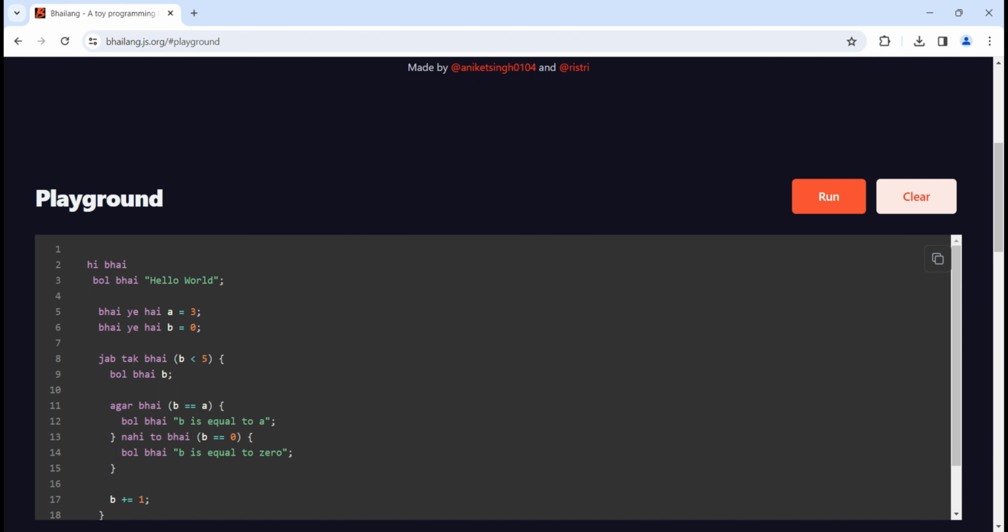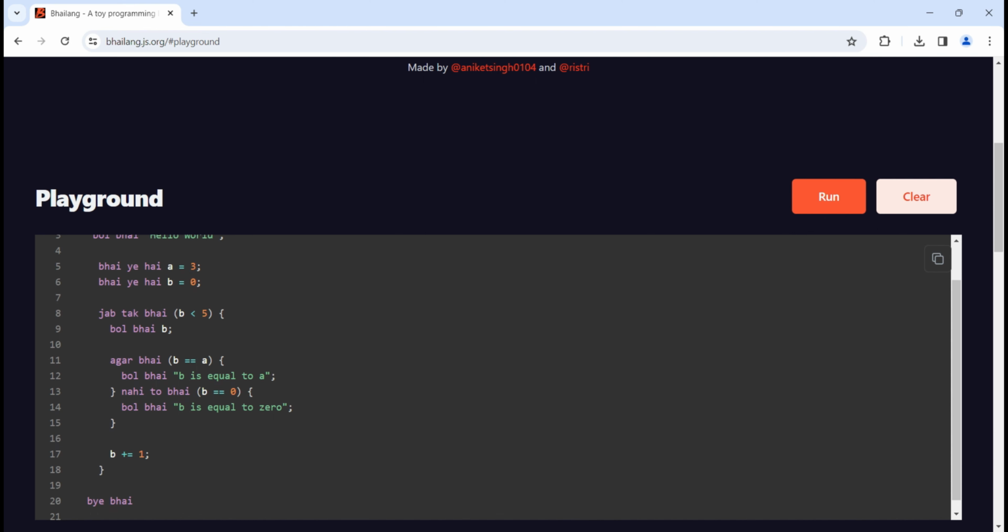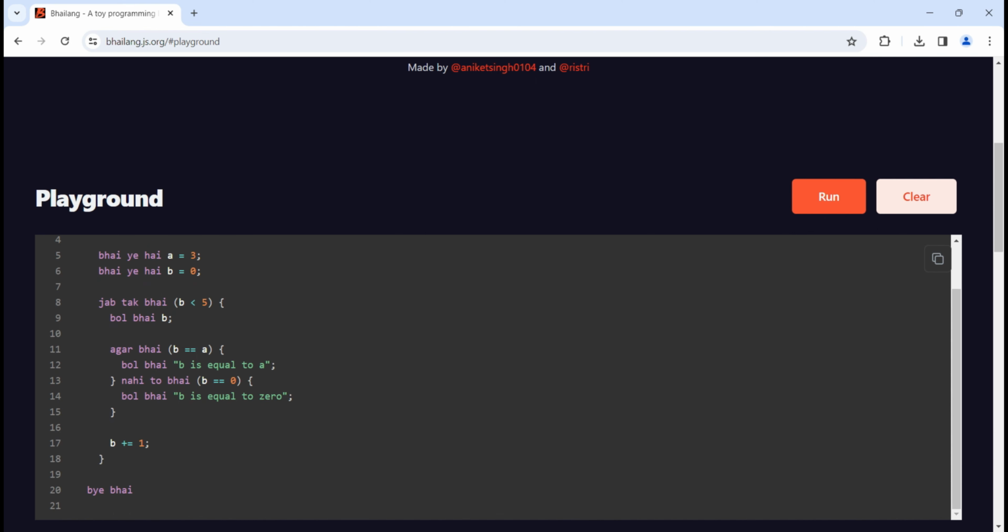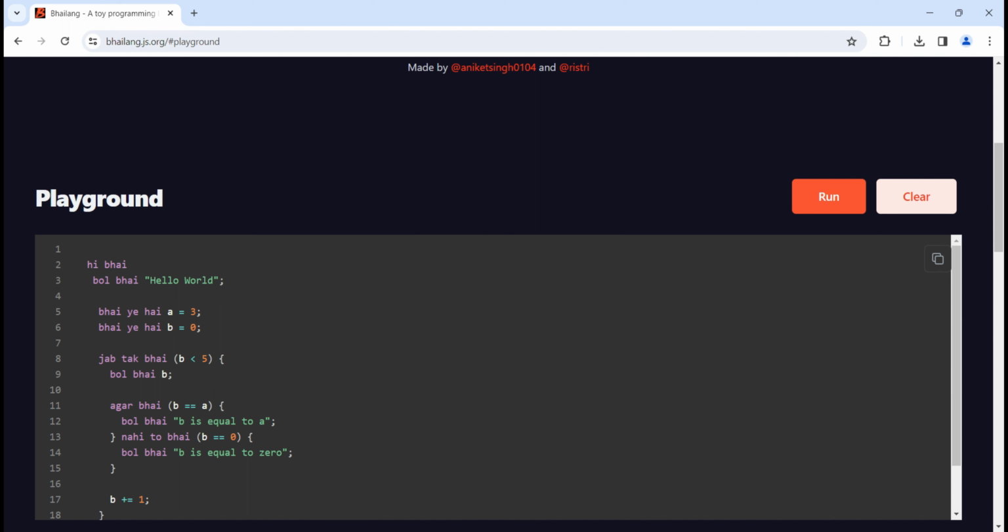But still I'm also telling you all how it is, right? So jab tak bhai, till b less than 5 it will run, and under that bol bhai. So bol bhai is simply like printing the value. So b will be printed. Till b less than 5 b will be printed, and it is not incremented yet. So I guess only b equal to 0 will be printed, right?